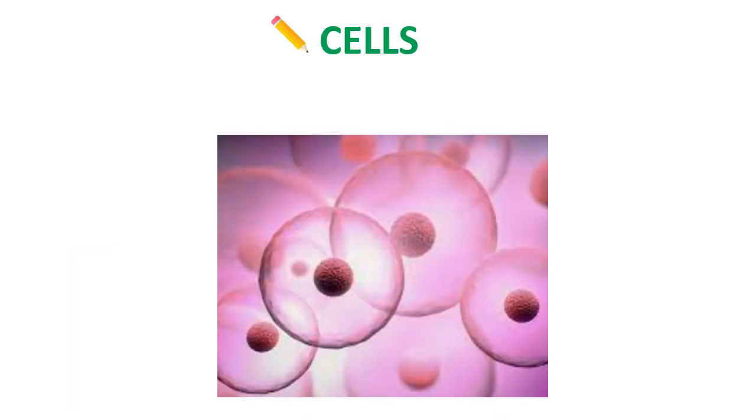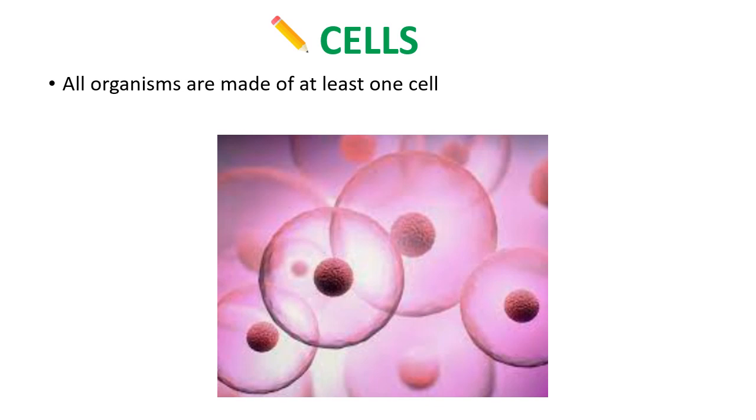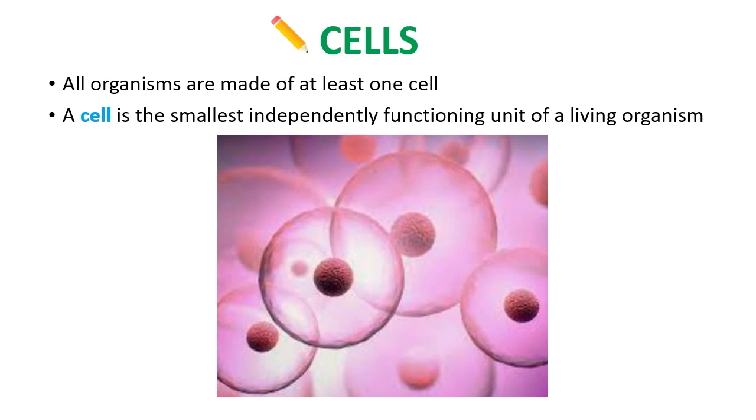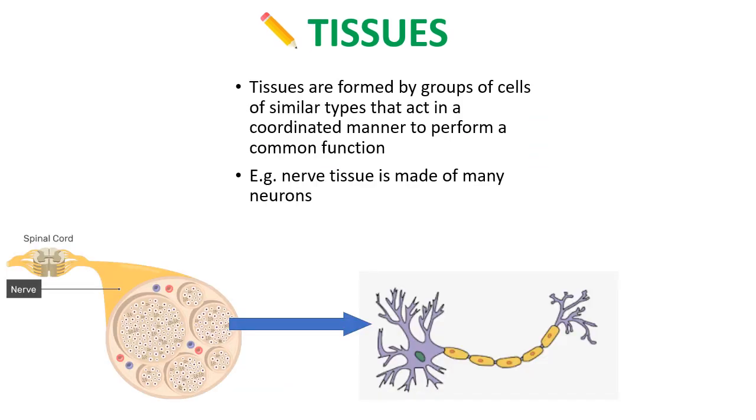Okay, let's talk about each of those different levels, beginning with cells. So we don't need to talk much about cells. We've had a whole topic about them. So we all know cells make up organisms, and every organism has to be made of at least one cell. So the cell, a good definition is they're the smallest independently functioning unit of organisms. In other words, they're the building blocks that make up an entire organism, whether it's just a single-celled organism, or if it's multicellular and it's made of millions or billions of cells.